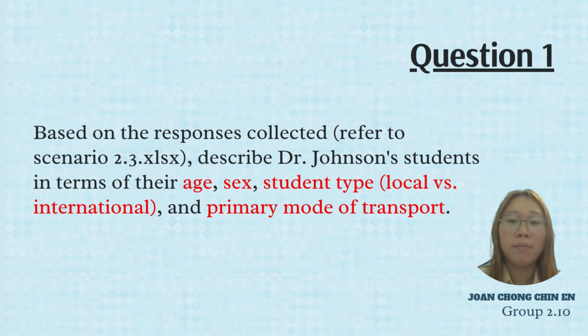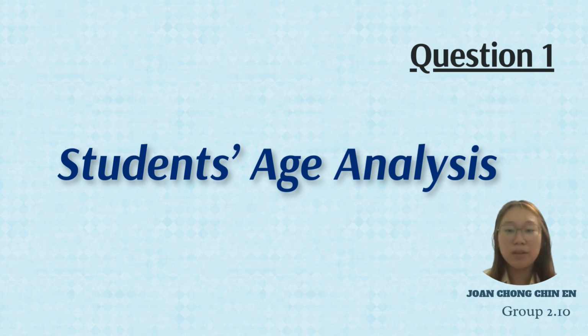For question 1, based on the response collected, refer to the scenario 2.3 Excel sheet. Describe Dr. Johnson's students in terms of their age, sex, student types, and also the primary mode of transport. Firstly, we would like to start question 1 with the student age analysis, where we will show you the Excel working and also the summary of the data that we get.